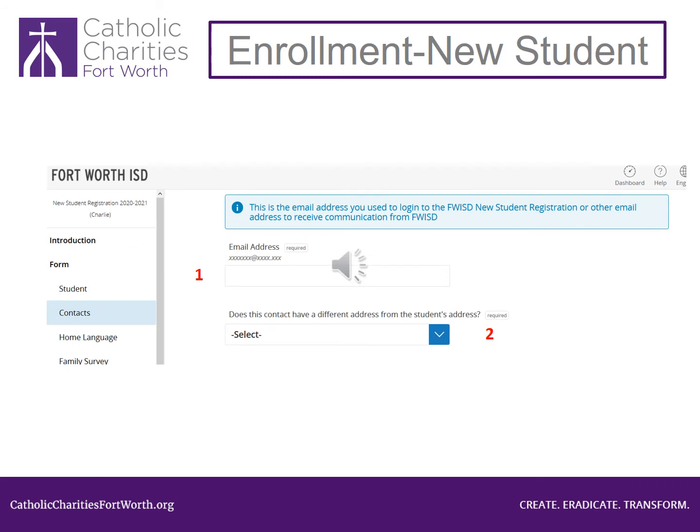Look at number 1. Type the email address that you use to begin the new student registration process. Look at number 2. Click on the blue arrow and select Yes, the student has a different address from the contact, or No, the student is at the same address as the contact. Scroll down the page.